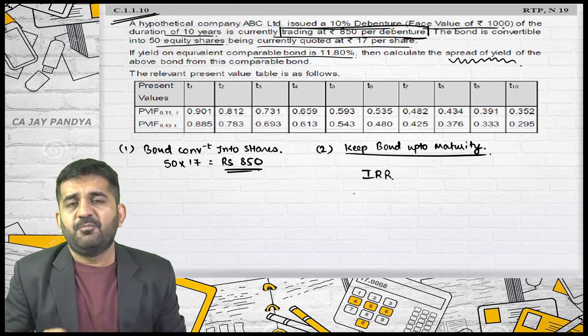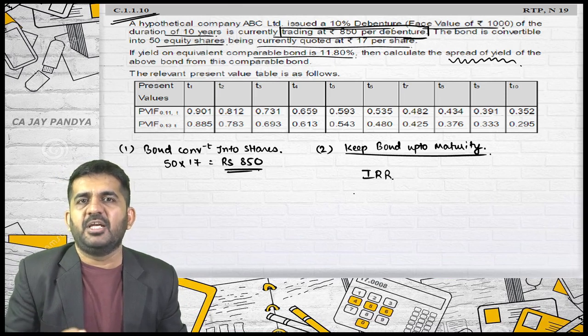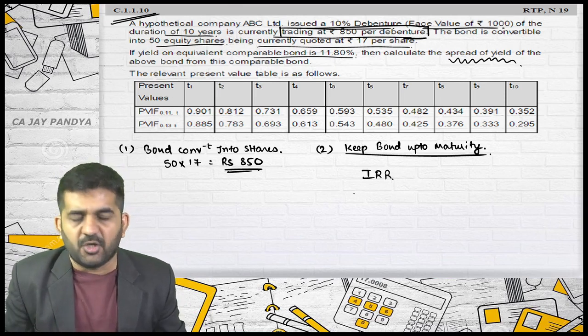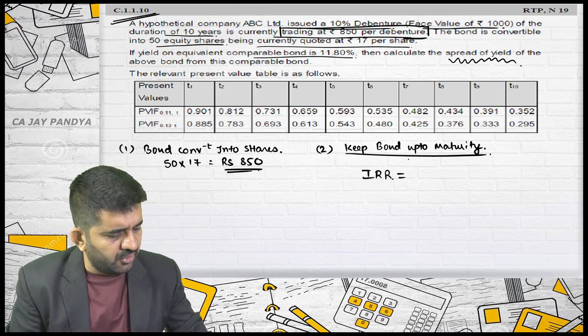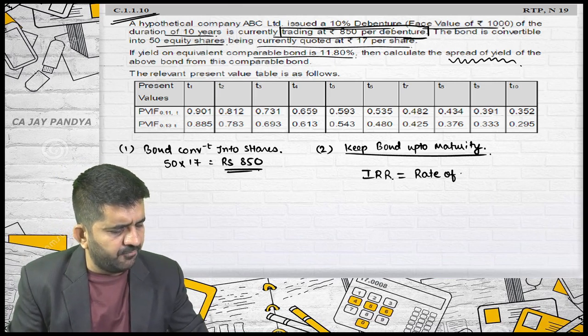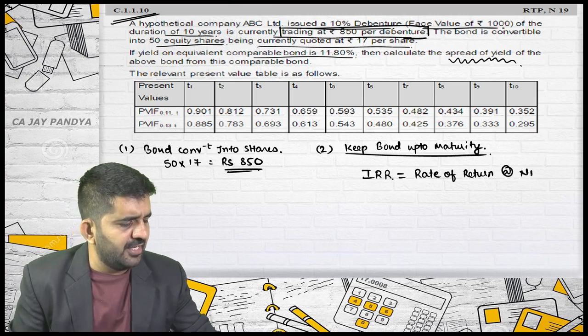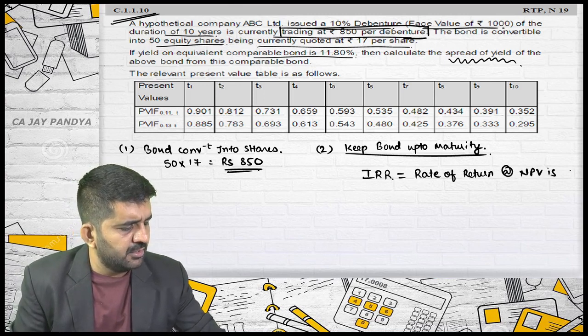If you have done your capital budgeting chapter properly, you know how to find out the internal rate of return, the rate of return at which NPV is 0.